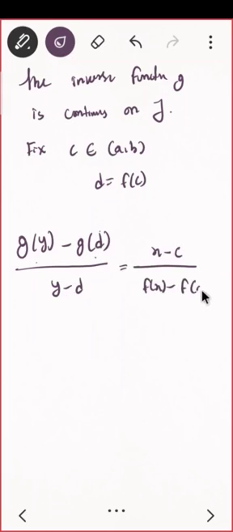Can you see that? g of y is the inverse, correct?